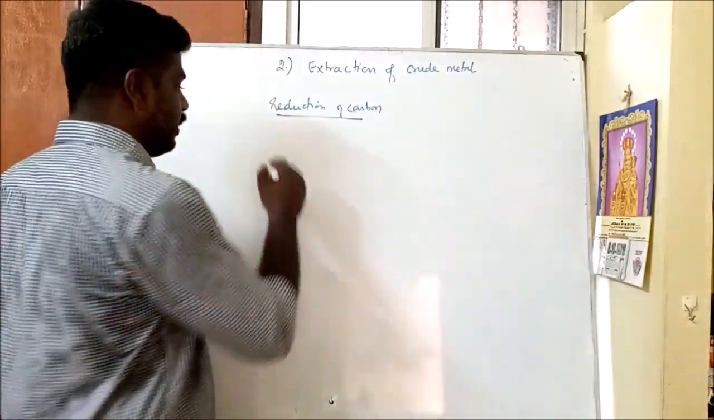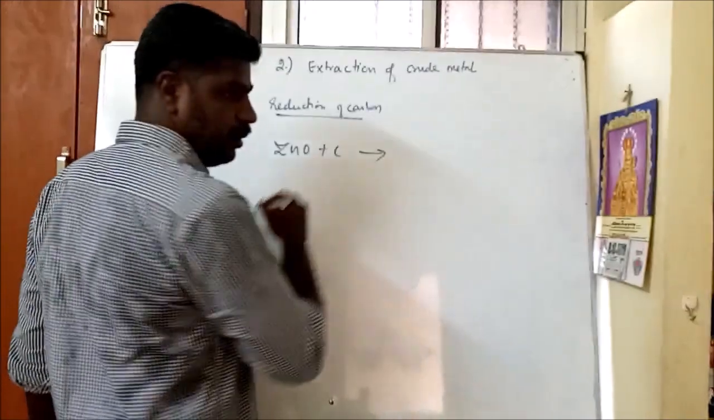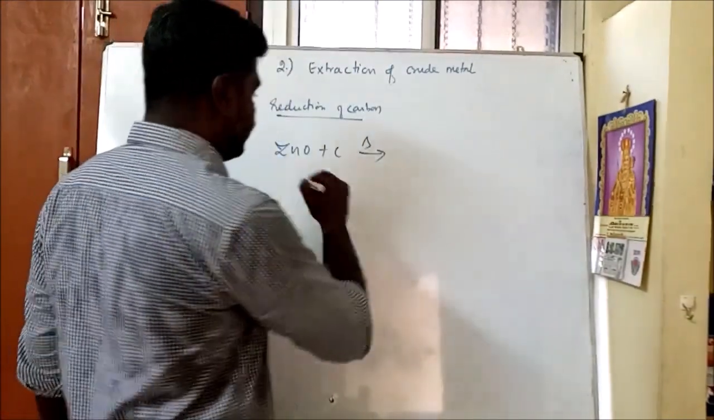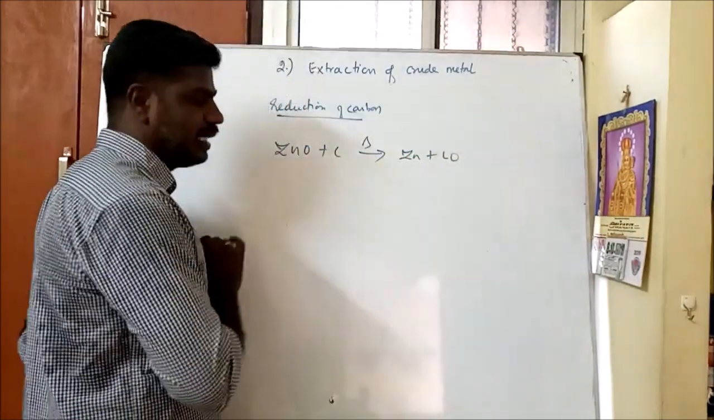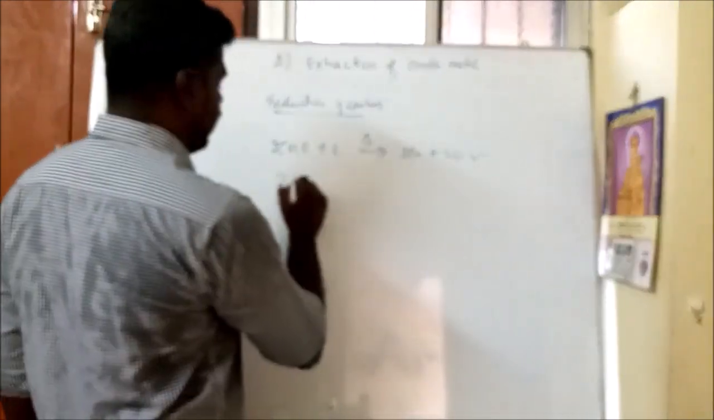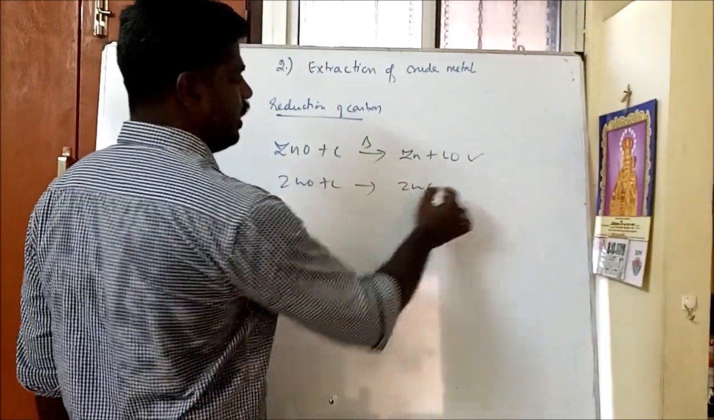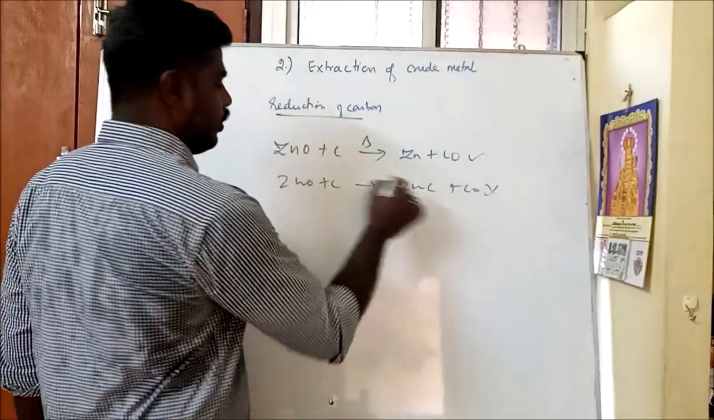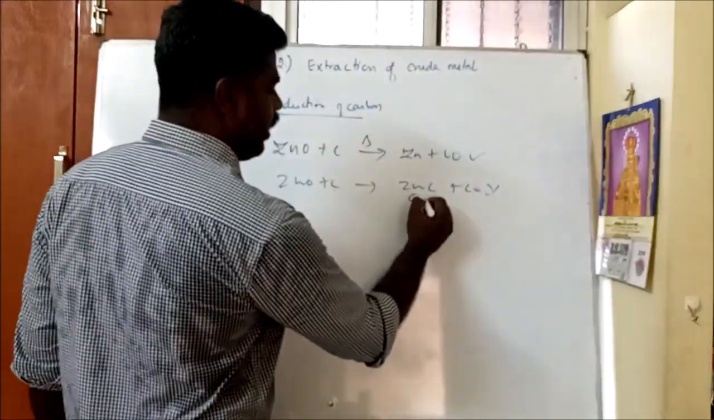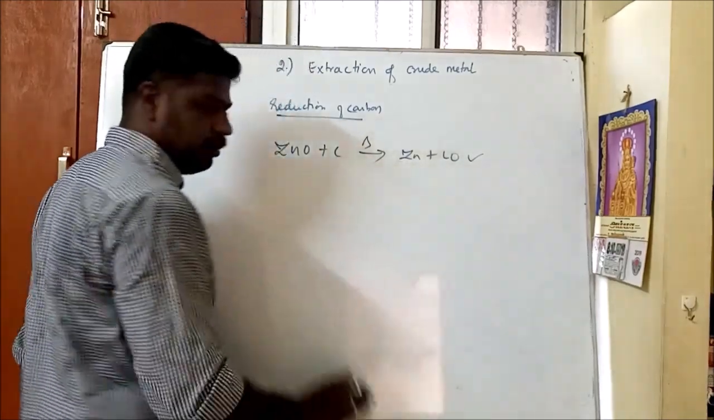For example, let us take zinc oxide. Zinc oxide reacts with carbon at a high temperature and reduces to zinc plus carbon monoxide. This reaction will take place. But zinc oxide reacting with carbon forming zinc carbide and carbon monoxide is not possible. So the carbon never forms a carbide; it only reduces metal oxide to metal.